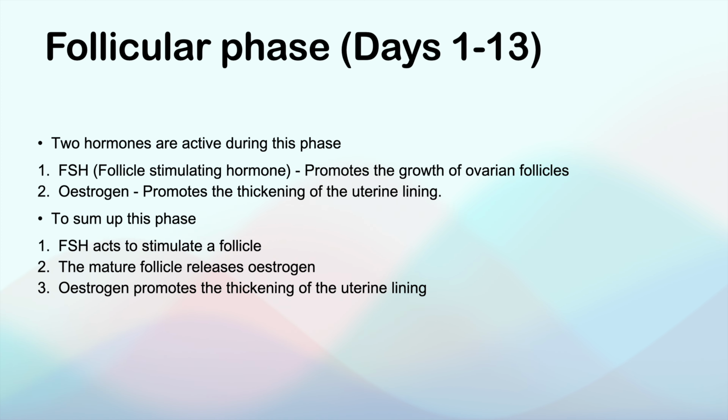Follicular phase. There are 2 hormones which are active during this time. FSH, follicle stimulating hormone. As the name suggests, this hormone promotes the growth of ovarian follicles which contain the egg. Estrogen. As the above mentioned hormone works, the follicle starts to mature. The follicle then releases estrogen, which promotes the thickening of the uterine lining for a possible implantation. To sum up this phase, if FSH acts to stimulate a follicle, the mature follicle releases estrogen. Estrogen promotes the thickening of the uterine lining.